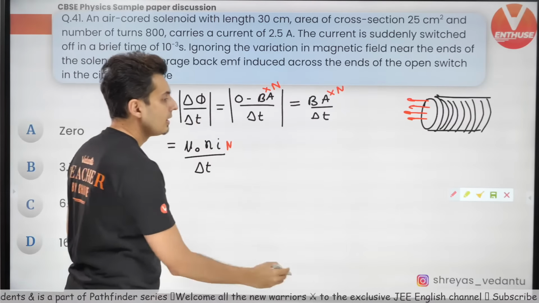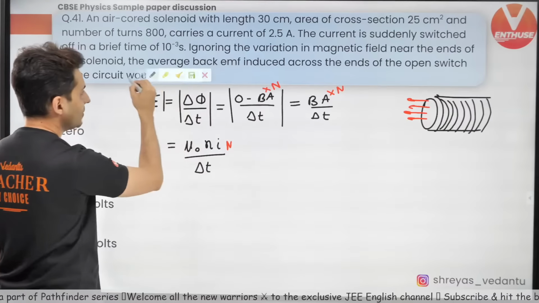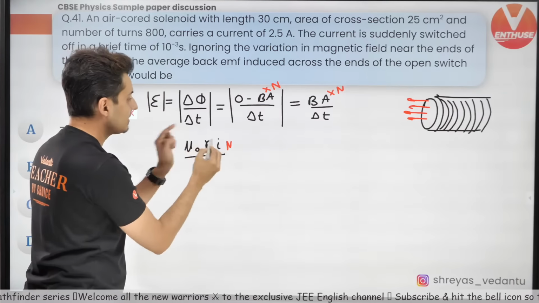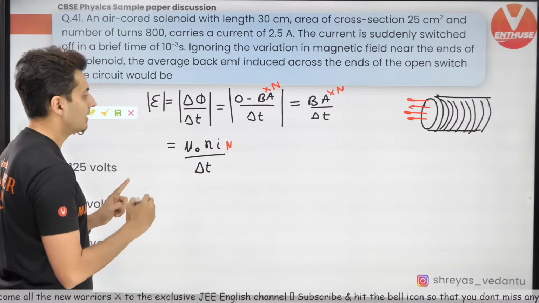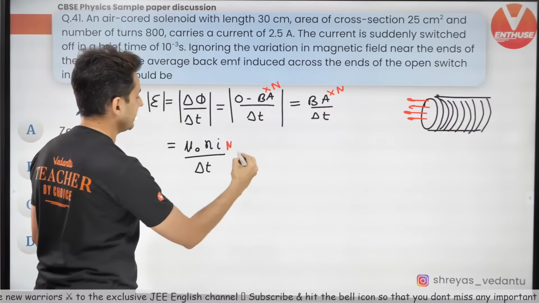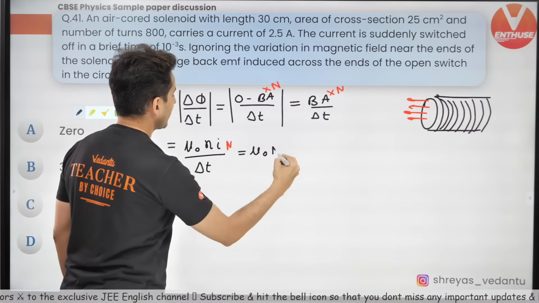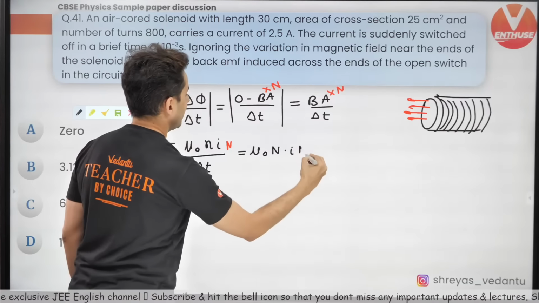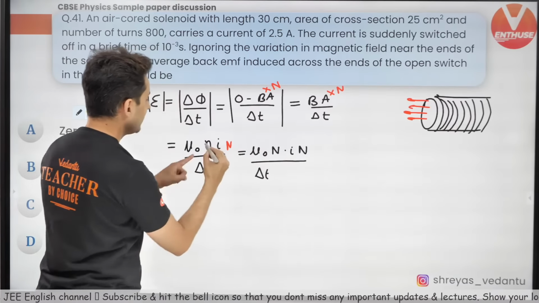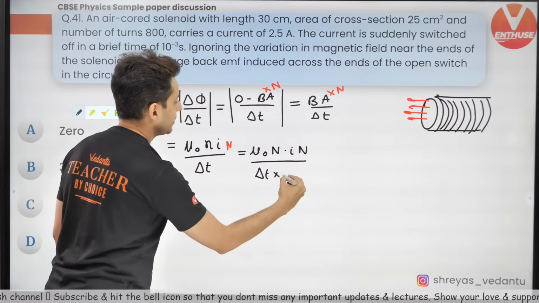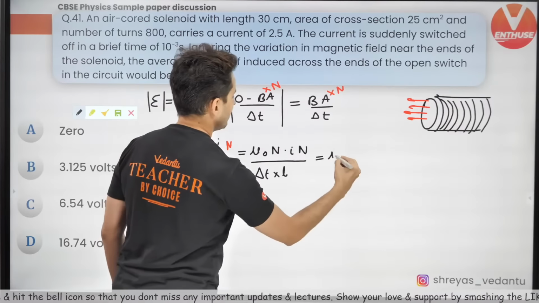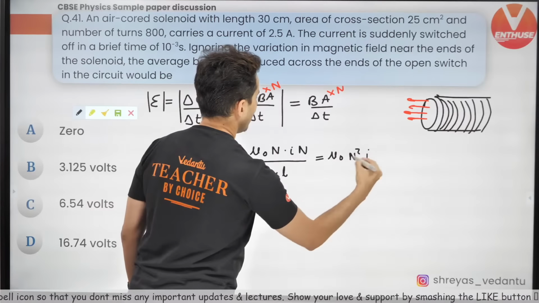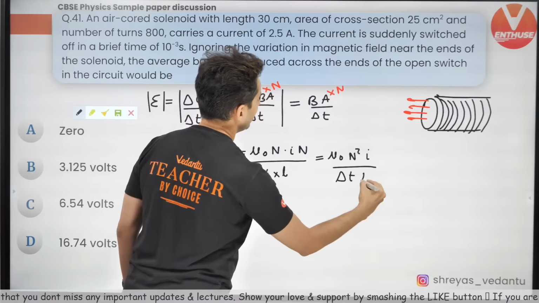So into n. Now last few things over here. This is small n, this is capital N. Small n is turns per unit length. Be careful. Capital N is total turns. So this will be mu naught n I N divided by delta T. This small n is turns per unit length. That's it. Now you know what to do. This is mu naught n square I by delta T into L.